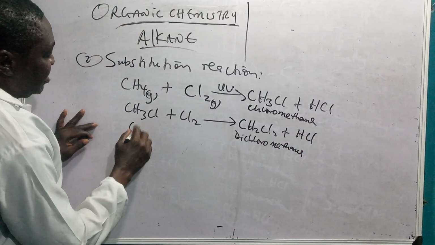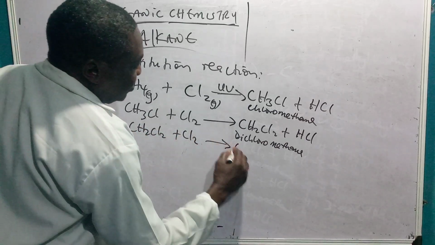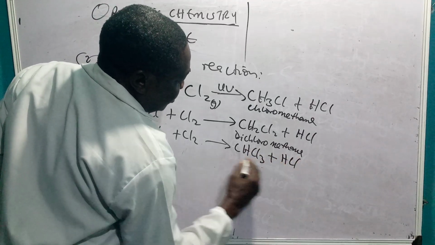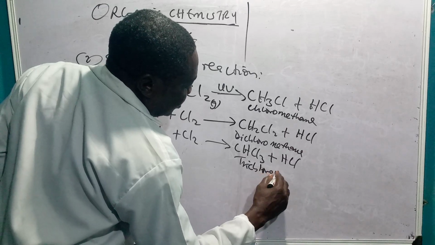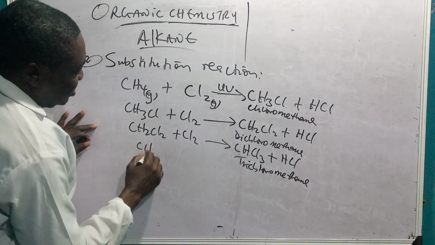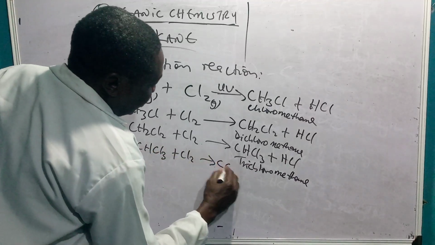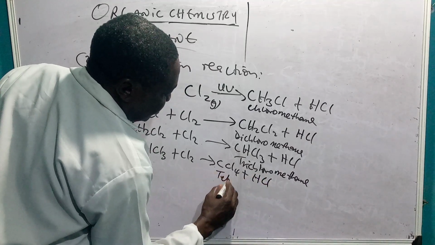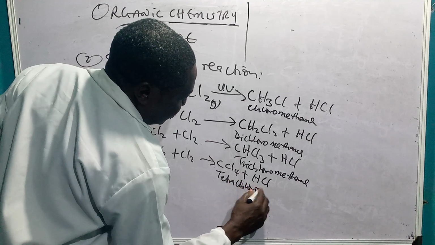Then you react again, CH2Cl2 plus Cl2 to give you CHCl3 plus HCl, trichloromethane. Then lastly, CHCl3 plus Cl2 to give you CCl4 plus HCl, tetrachloromethane.